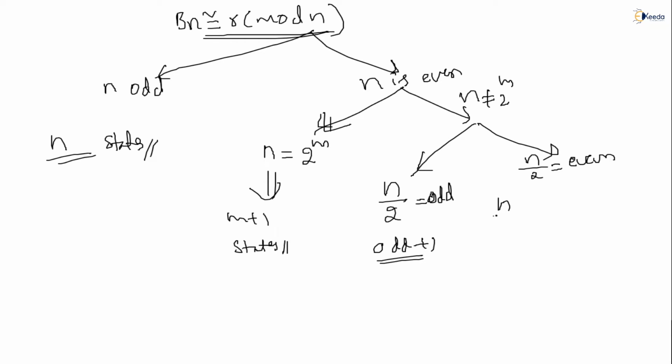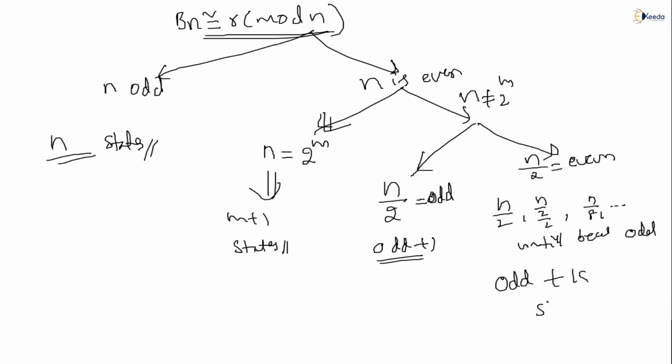Then you do further division, n by 4, n by 8, and like that you continue until the division becomes an odd number. Then you stop when an odd number is obtained. The number of states will be this odd number, whatever result you get, plus k.